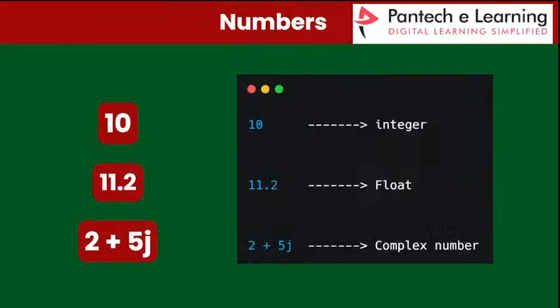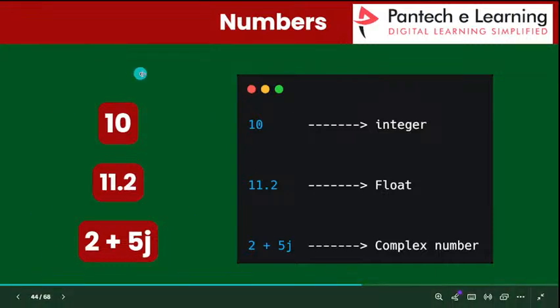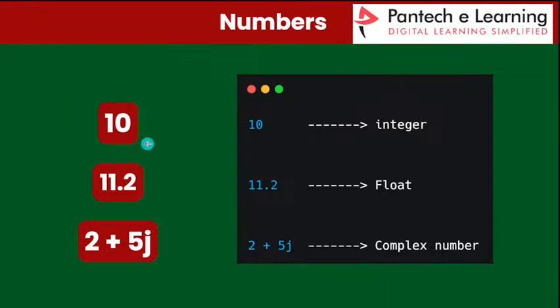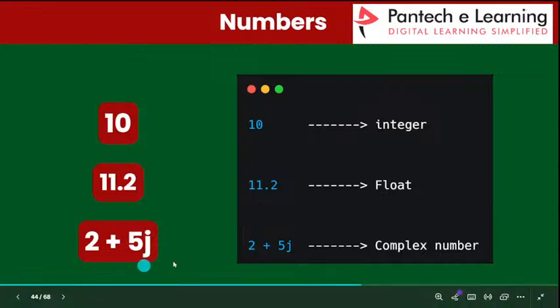So next, first we will see about the numbers. Now 10, 11.2 and 2 plus 5j are all there. So what are these? First one is 10. 10 is an integer. Why do we say this? Integer means a whole number, called an integer value in Python. Same like that, a point value like decimal values is called a float in Python. So 2 plus 5j is a complex number. Complex number means one real number plus one imaginary number. Okay. If you are computer science students, you know about this.